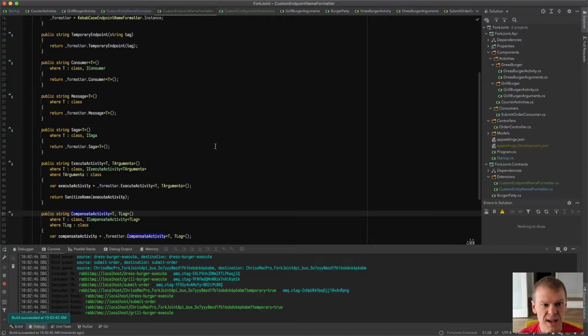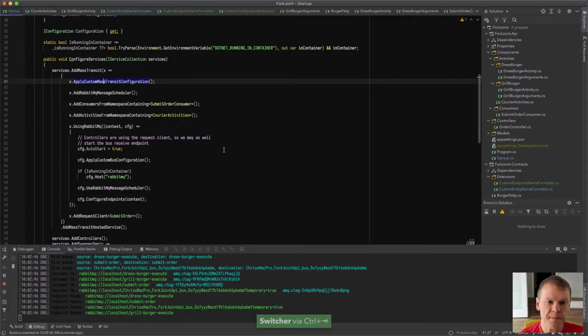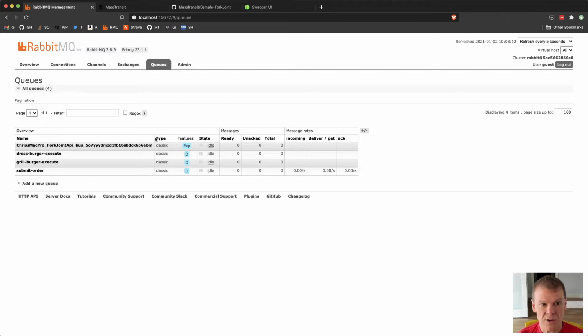The other thing I did is, because I know I'm going to be using the request client, by default, you'll notice this long named endpoint here, Mac Pro, fork join API bus with a base 32 encoded GUID. That's the bus endpoint. The bus endpoint is where responses come back.